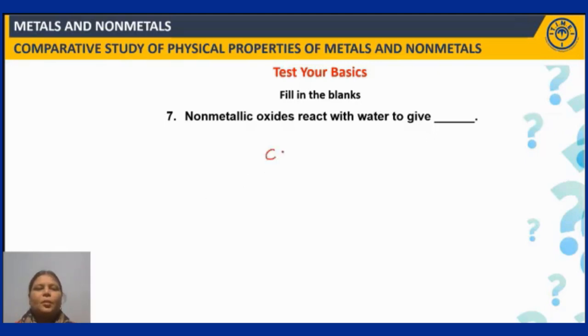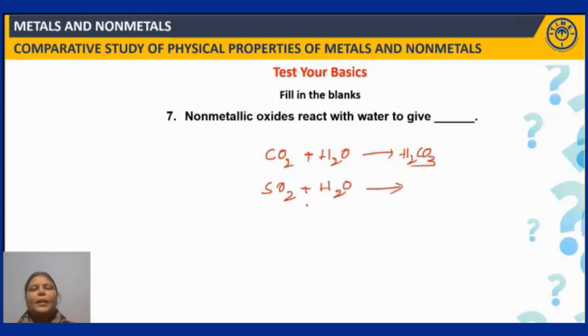See, CO2 is a non-metal oxide, right? Sulfur dioxide is also a non-metal oxide. So when these are dissolved in water, you can see the formation of carbonic acid, isn't it? I am not writing the balanced equation. Sulfur dioxide plus water gives sulfurous acid, H2SO3. Sulfur trioxide reacts with water to form sulfuric acid. So non-metal oxides generally when they react with water form acids.